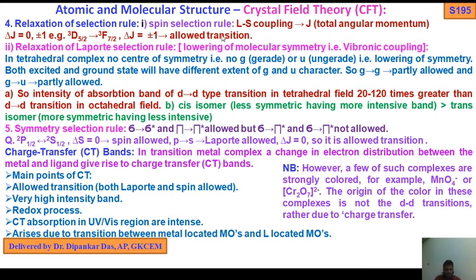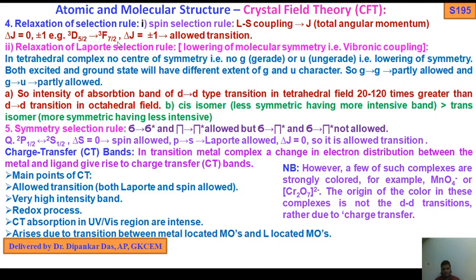This is less important for your BTech students. If you are very interested, just know this for reference. Relaxation of Laporte selection rules: lowering of molecular symmetry, vibronic coupling. In a tetrahedral complex there is no center of symmetry, that is no g (gerade) or u (ungerade), which is a lowering of symmetry. Both excited and ground states will have different extents of g and u character. So g to g is partly allowed and g to u is also partly allowed. That is called relaxation of the selection rule.